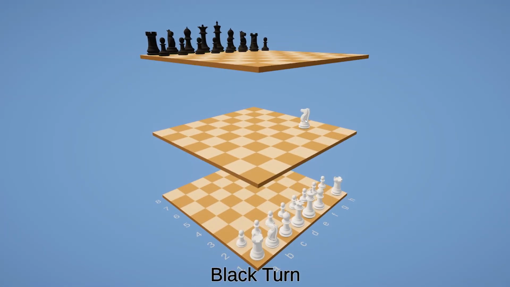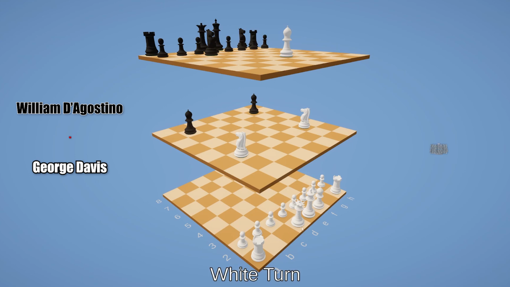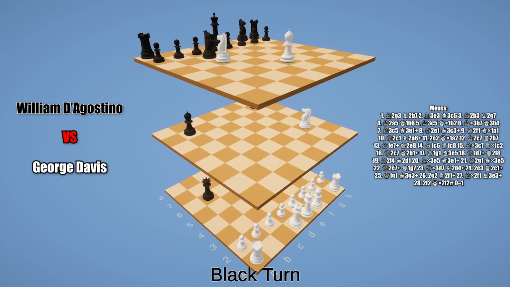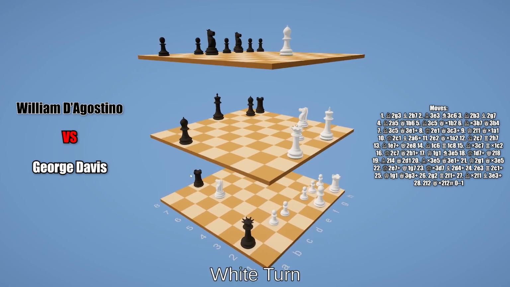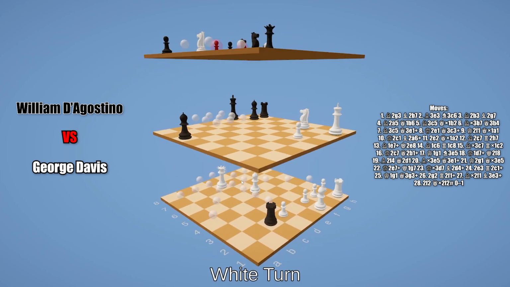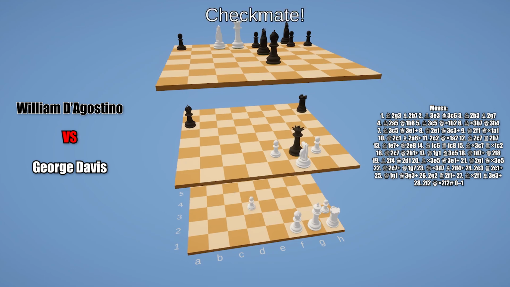Now, let's check out a real match of Millennium 3D chess. George Davis was playing with the white pieces, while William D'Agostino, the creator of the variant, was playing with the black pieces. Both players start by taking control of the center board with their minor pieces. Then Black's queen and white knight infiltrate the enemy lines. Black starts to give a couple of annoying checks while he brings the rooks into the game. White gets cornered and Black delivers a beautiful checkmate.